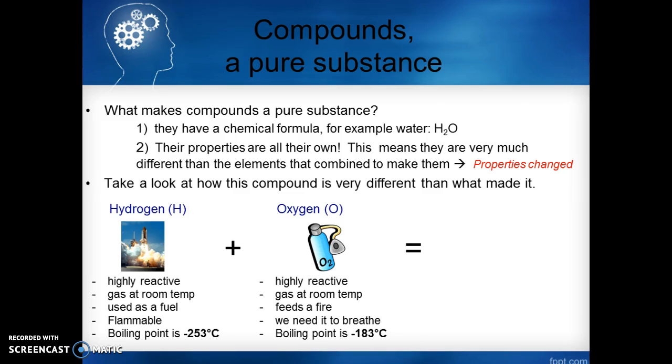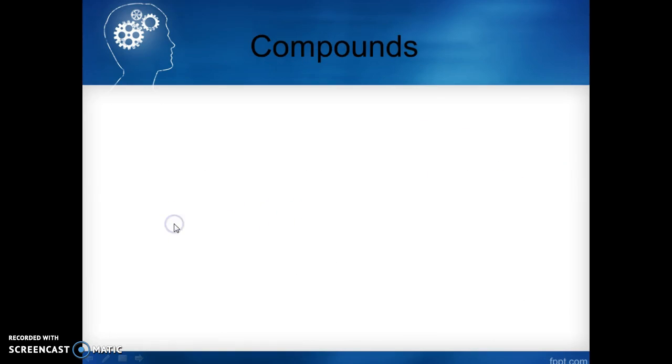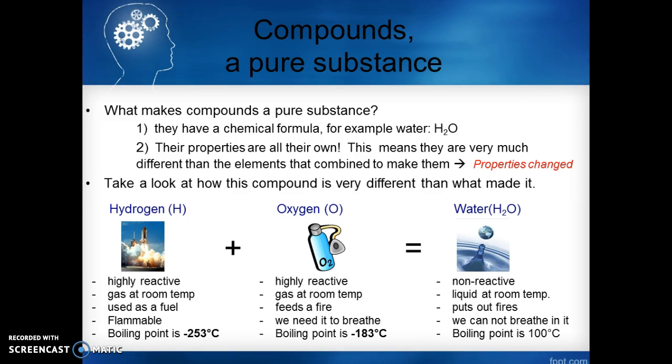Now, when you combine hydrogen and oxygen, you get water. Non-reactive, liquid at room temperature. Water puts out fires. We can't breathe in water, and it has a boiling point of 100 degrees Celsius. So if you look at what water is made of, you'll see how the properties really change.